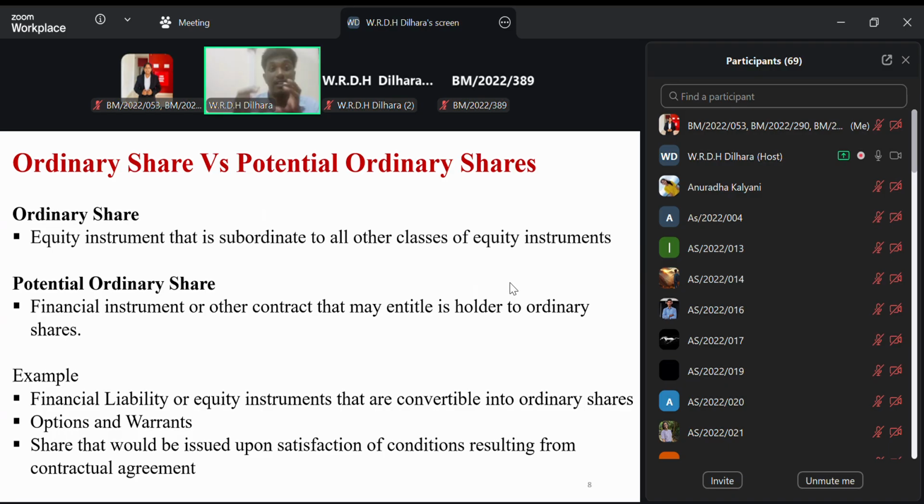When we talk about potential ordinary shares, these potential ordinary shares are required to calculate the diluted earnings per share. Remember that. If you have any concern, please unmute your mic or use your chat box.